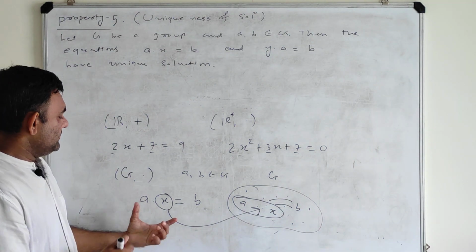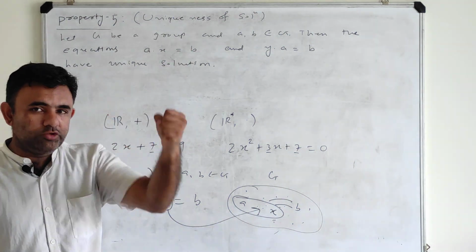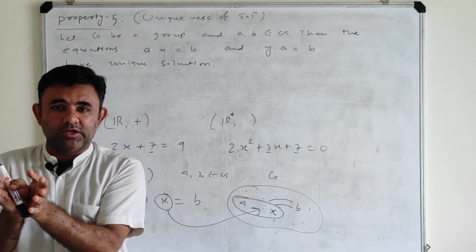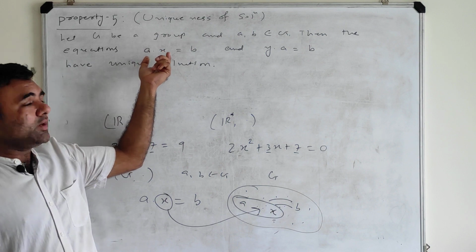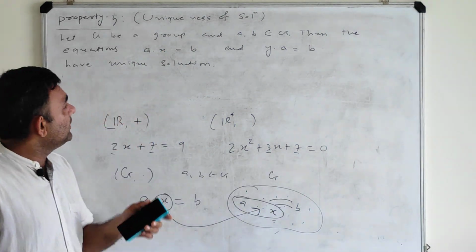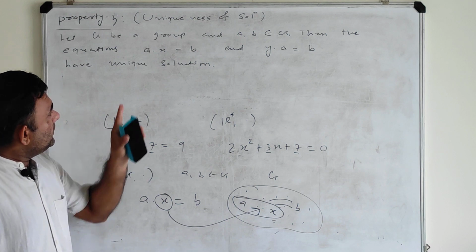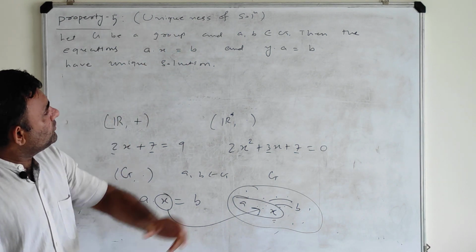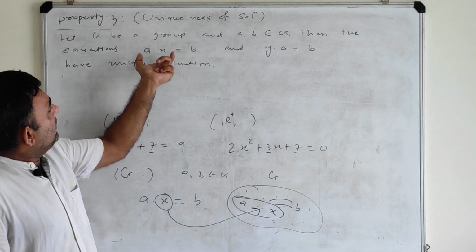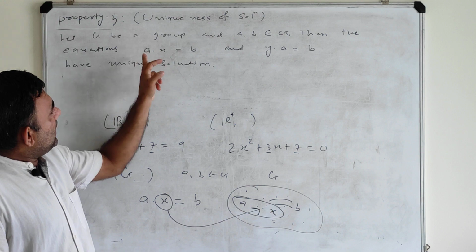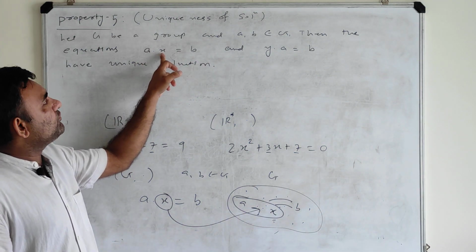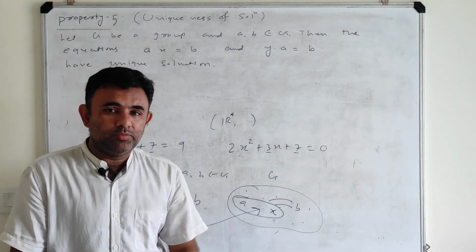So the solution of an equation means the unknown quantity. You give me that unknown quantity from the structure, so that if I perform whatever is said on the left hand side, I get the right hand side. That is called the solution of the equation. So this property says that if you consider any two elements in G, and you have A dot x is equal to B, then you always find this x in the group.